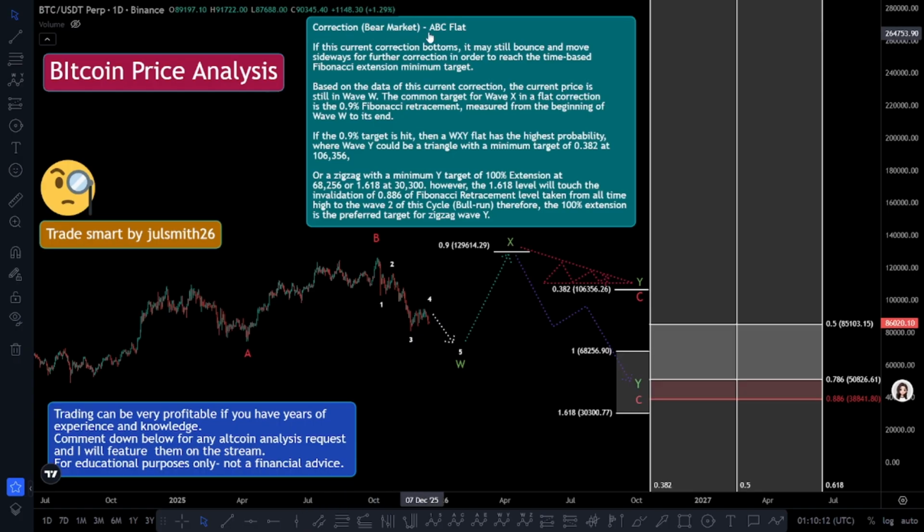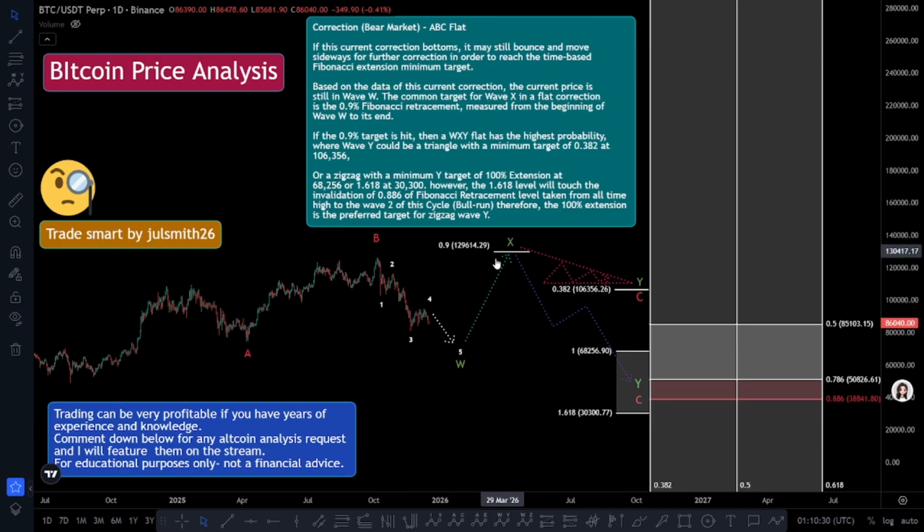Correction bear market, IBC flat. If this current correction bottoms, it may still bounce and move sideways for further correction in order to reach the time-based Fibonacci extension minimum target, based on the data of this current correction. The current price is still in wave W.